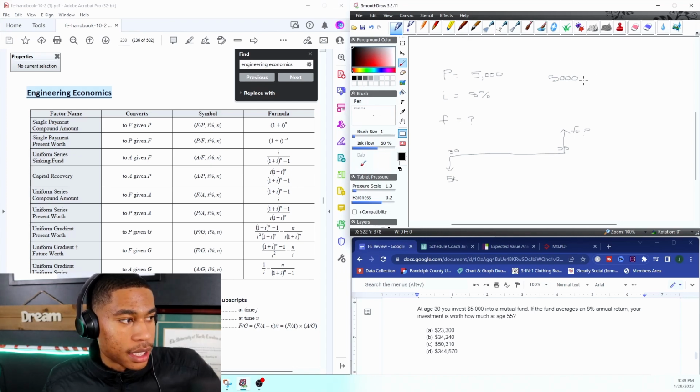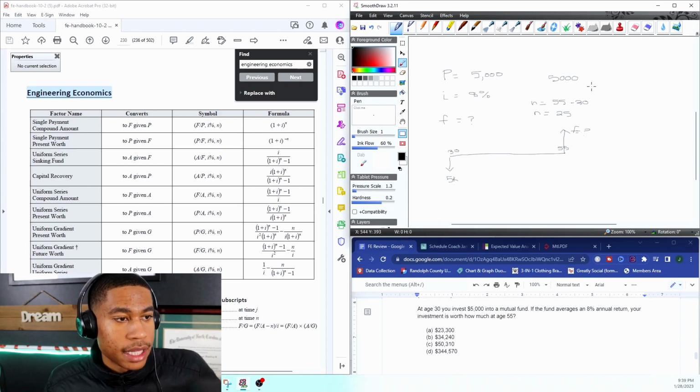And we need to multiply it by this particular rate that can be found from our chart. So what is n? N is the number of years. In this case, we're going from 30 to 55. So our n equals 55 minus 30. So n is going to equal 25.